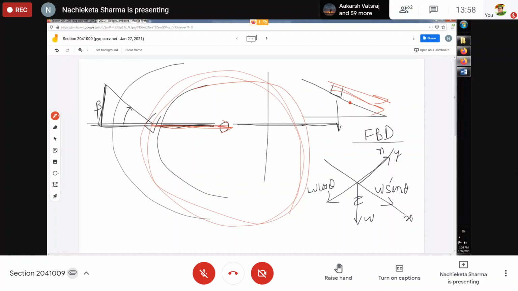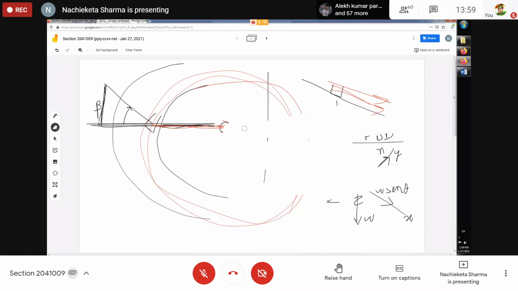But now if somebody asks, sir, I want to take an inclined set of axes, can I do this problem? Yes, you can do the problem, but again you have to find out the horizontal component, which will be your centripetal force, that you must understand. So what makes it complicated? If I take a set of inclined axes, then I have to find out a horizontal component which will be my centripetal force. That will complicate the problem. So it is better to take a set of axes, horizontal and vertical, perpendicular to each other.